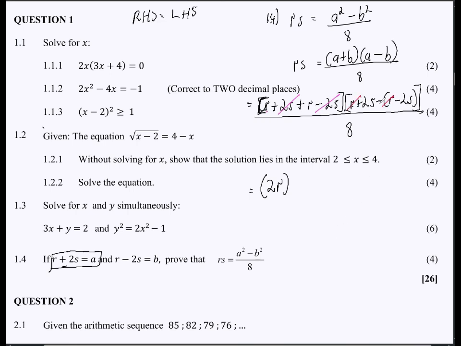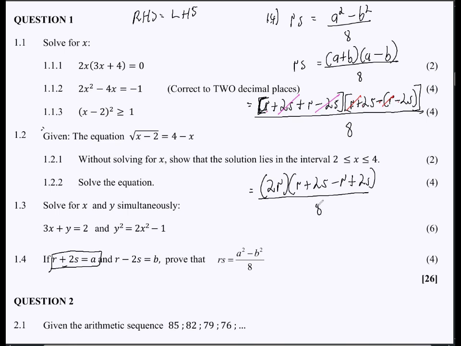And then negative times negative will give us positive, so we end up with 2S plus 2S. If I can just write it so that you don't get confused: we have R plus 2S, and then this negative gives us negative R, and then plus 2S. I hope that makes sense.